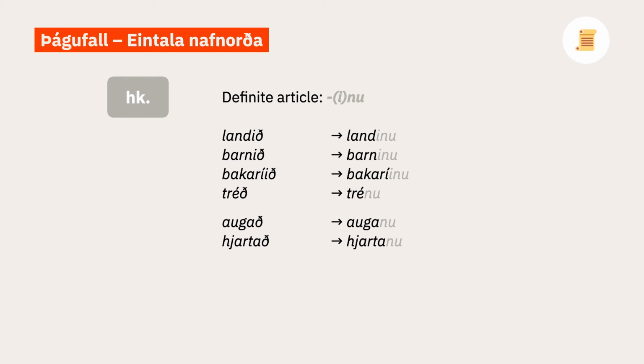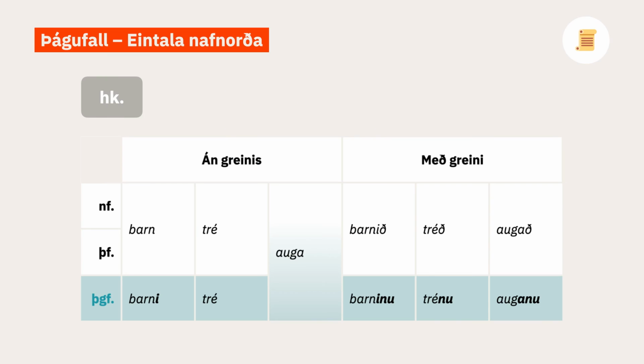The neuter singular definite article is different from its nominative and accusative counterpart, however, and it's -inu as opposed to -ið. So landinu, barninu, bakaríinu, trénu, auganu, hjartanu. So then this table sums up the dative singular forms of various neuter nouns, both without and with the definite article. Barn, barni, tré, tré, auga, barnið, barninu, tréð, trénu, augað, auganu.